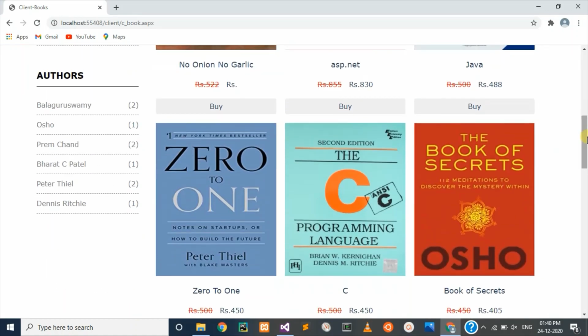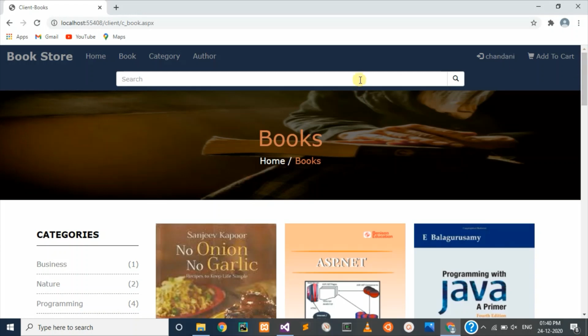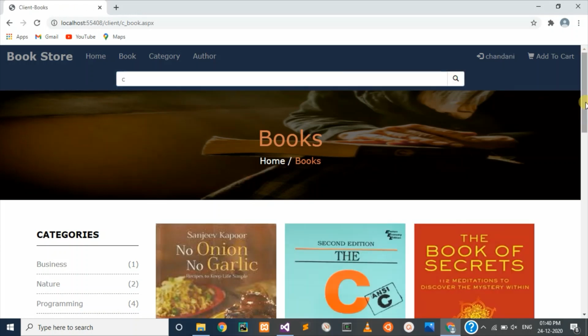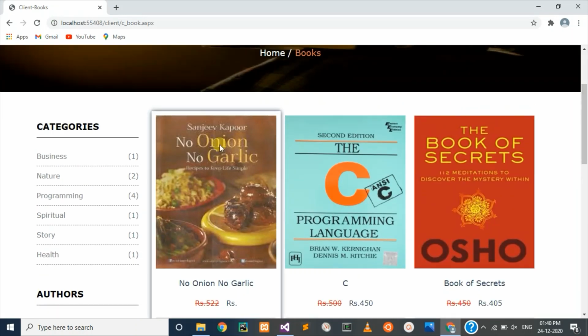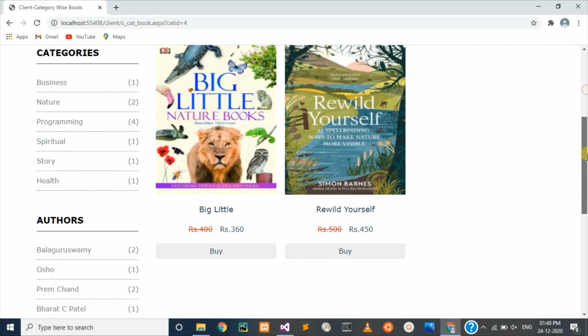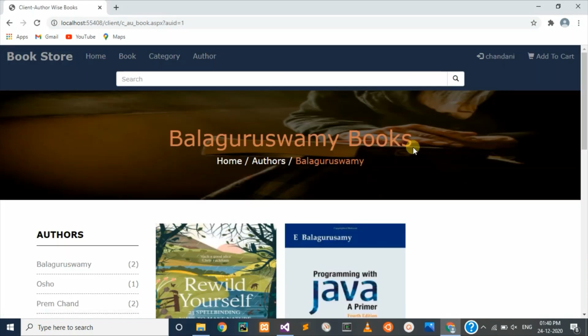this is all books here. You can also search. We'll see here, this website also has a facility for categories. You can directly jump to a particular category's books. Here, nature books. If you want a particular author's books, you can directly go to it. Balaguru Swami books, like this.